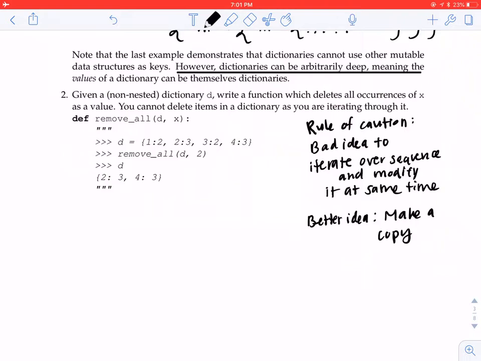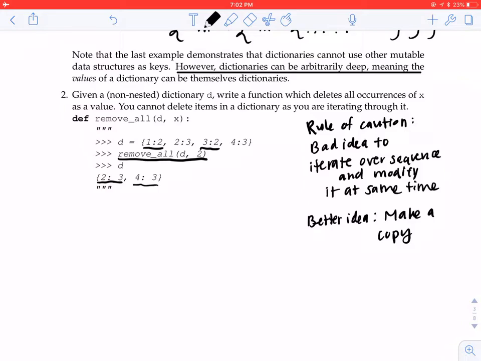Okay, so let's actually jump into this problem. So what I'm going to do first is look at the docstring. So we have D equals this dictionary where we have 4 mappings, 1 to 2, 2 to 3, 3 to 2, and 4 to 3. So our X that we're going to pass into the call to remove all is going to be 2. So that means we want to delete this one and this one because they both have the value 2. And that's why we get the 2 mappings, 2 to 3, 4 to 3 remaining after we call remove all.